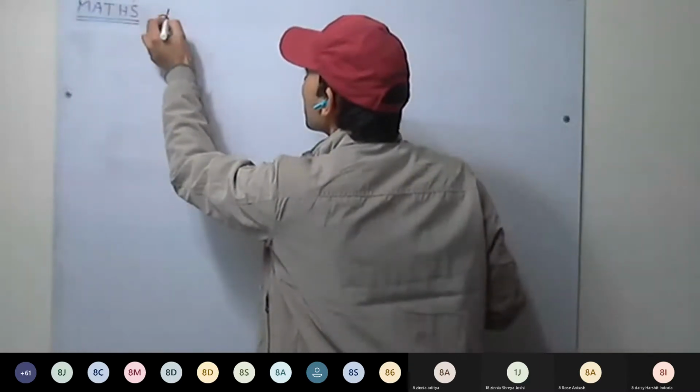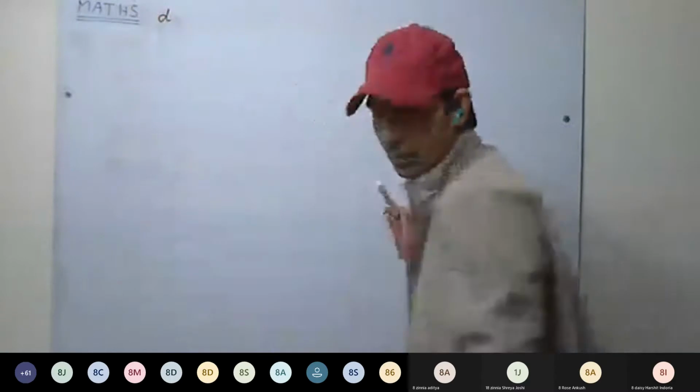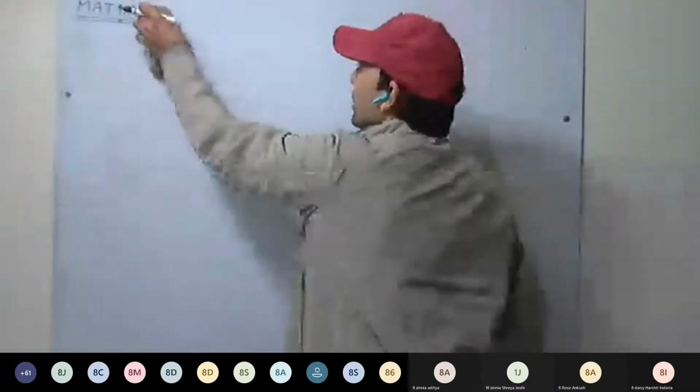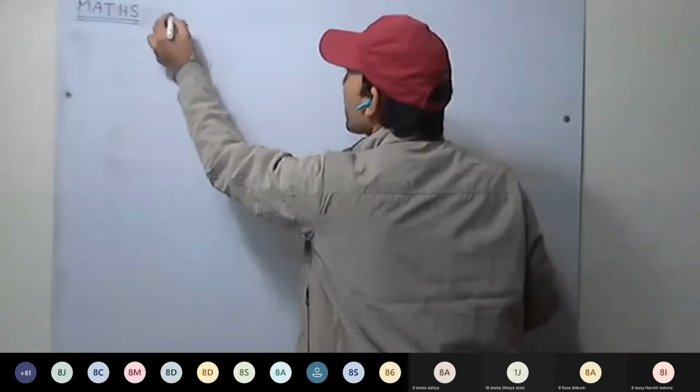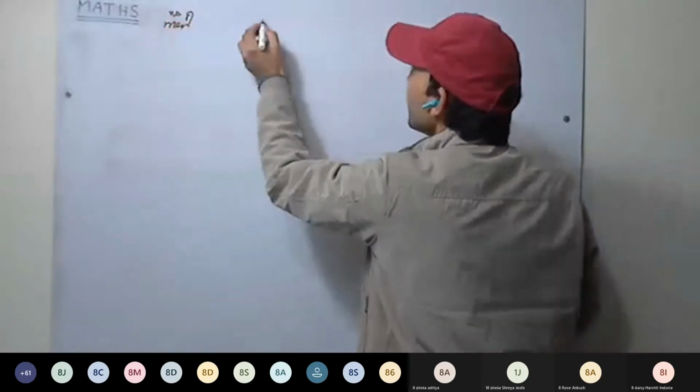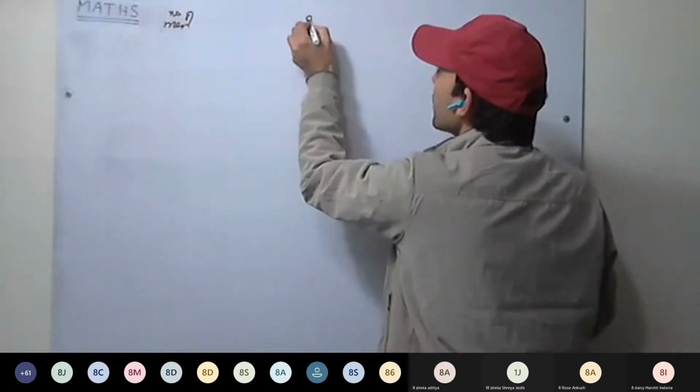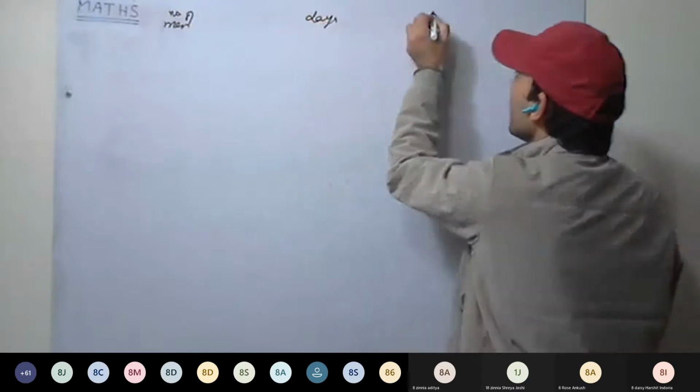Okay, this time let's take men here: number of men, days, hours.